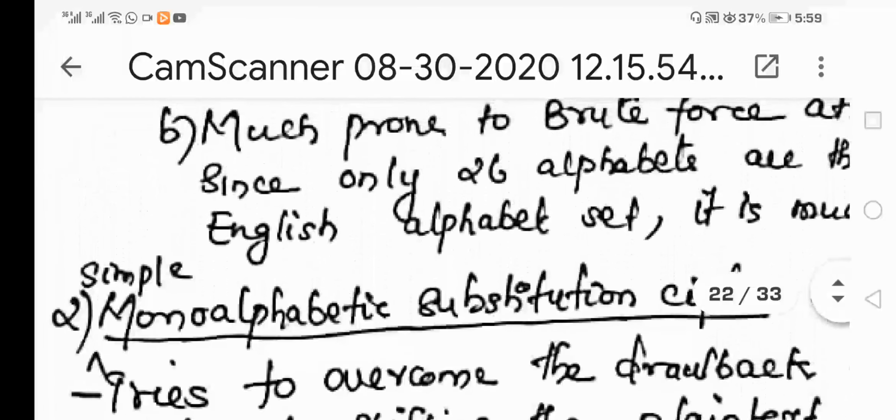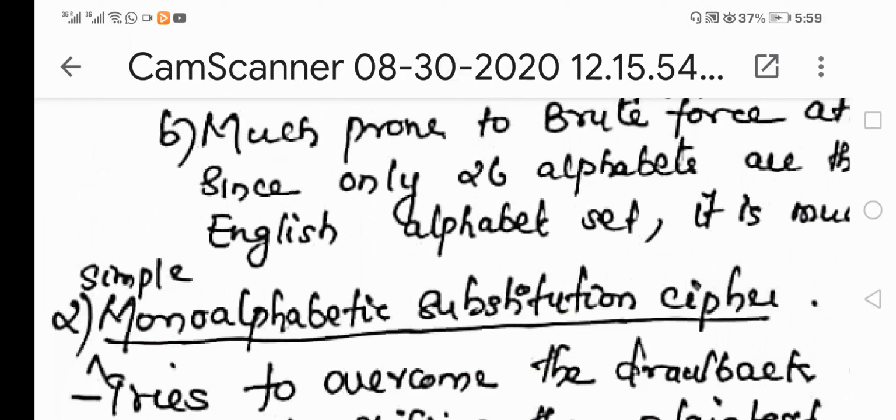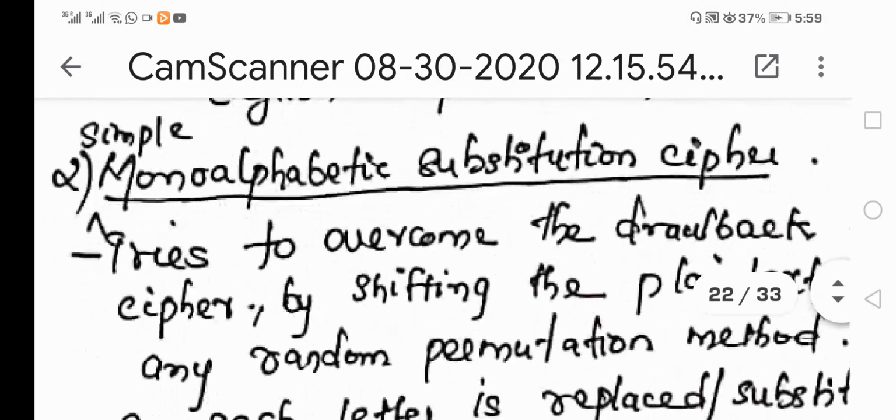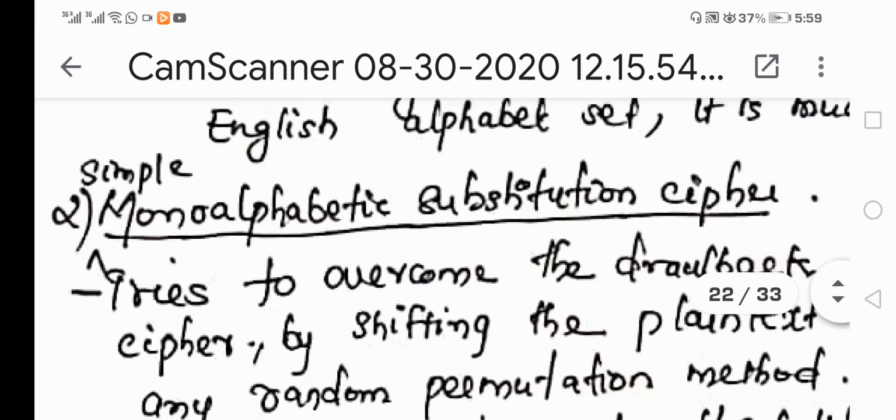Now it is time for us to look at the second category of monoalphabetic cipher, that is simple monoalphabetic cipher. In Caesar cipher, we were given the plain text message and also some information regarding the key. For example, the value of the key will be given directly as a numerical value, or otherwise in terms of alphabetical letters. Anyhow, you will have to convert it into the numerical value, then only you will be able to perform the addition modulo operation, that is P plus K mod 26.